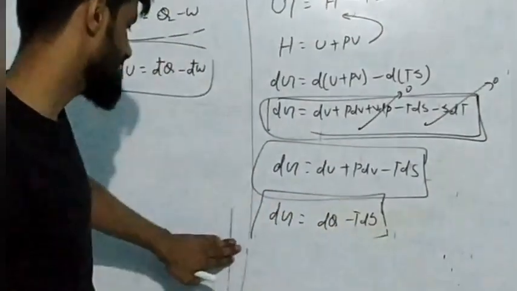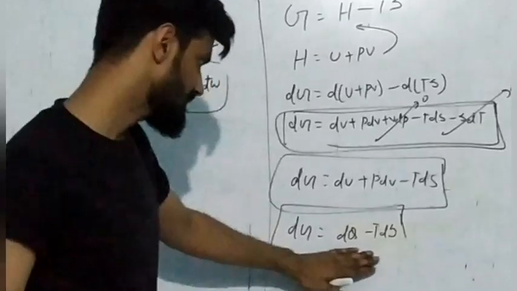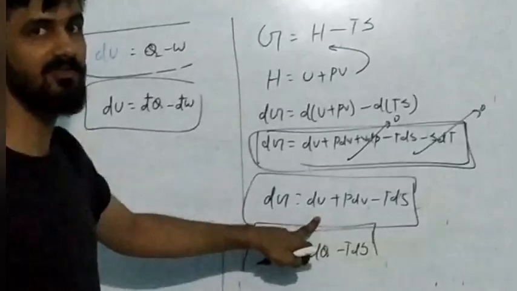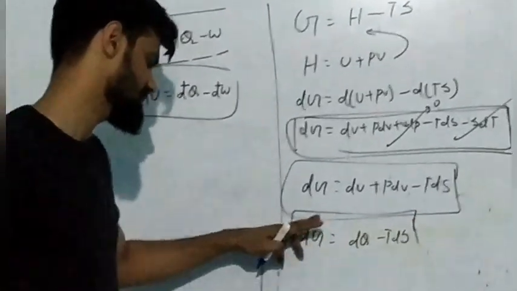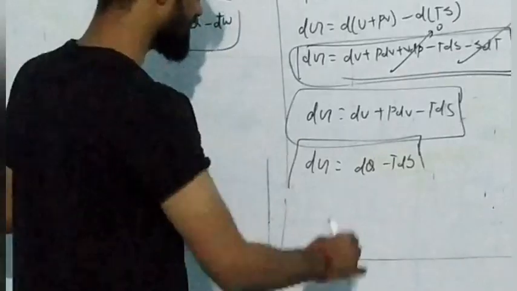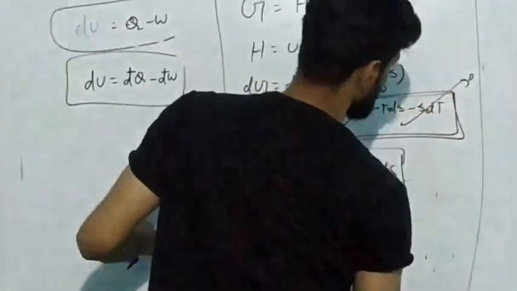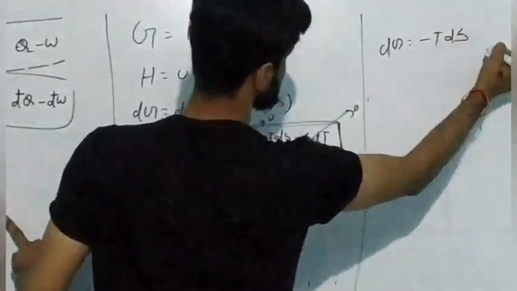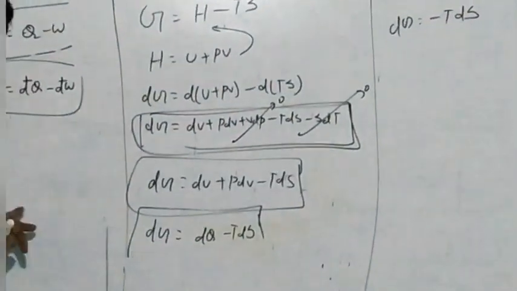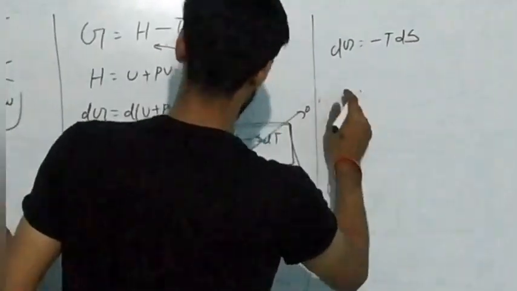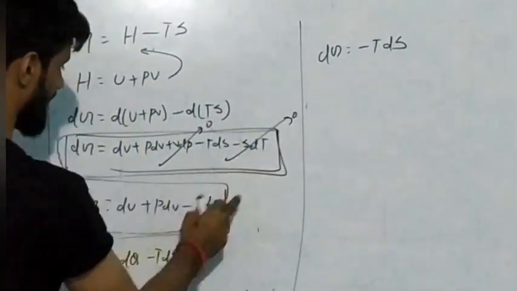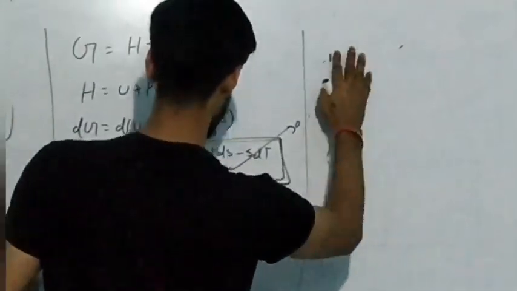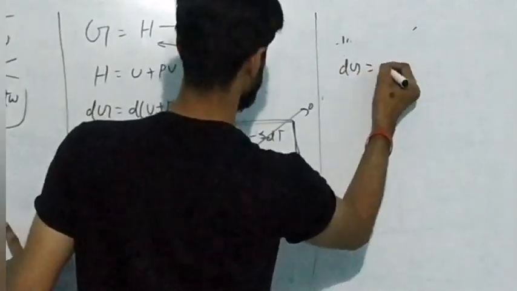Now understand one thing. What will happen here? At constant temperature, dU becomes 0, because for an ideal gas, generally, we assume that it becomes 0. So at constant temperature and constant pressure, dG is equal to minus of TdS, and the term SdT becomes 0.